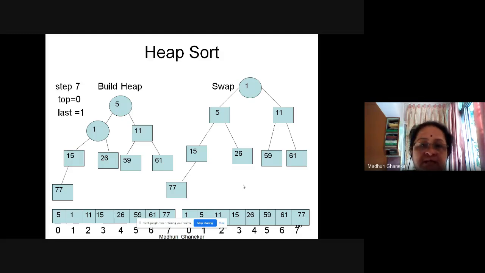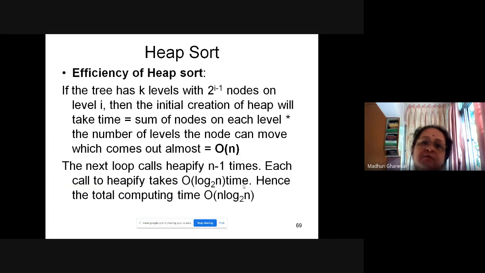Now, we will see how much is the efficiency of heap sort. How fast is heap sort? If the tree has k levels, we don't know how many elements are there. Based on the number of elements, the levels will change. So here we had considered 8 elements, so we got 4 levels. So it all depends on how many elements are there.